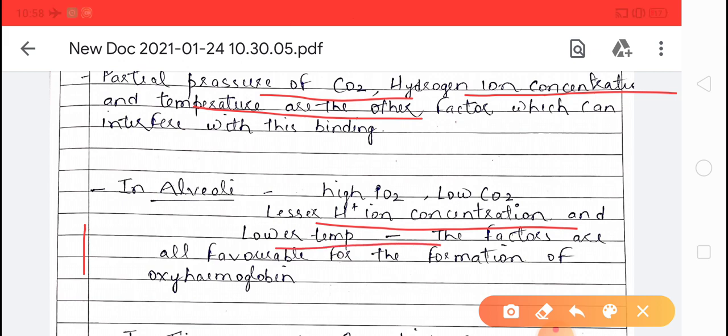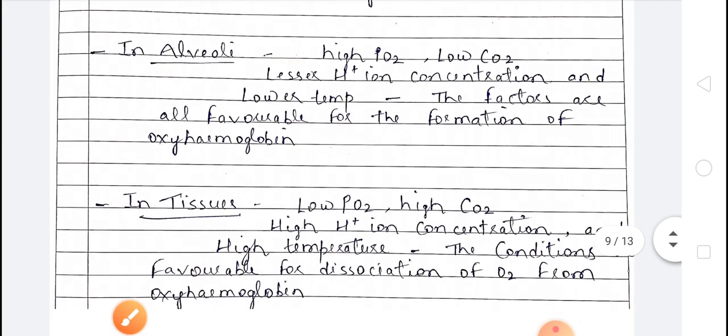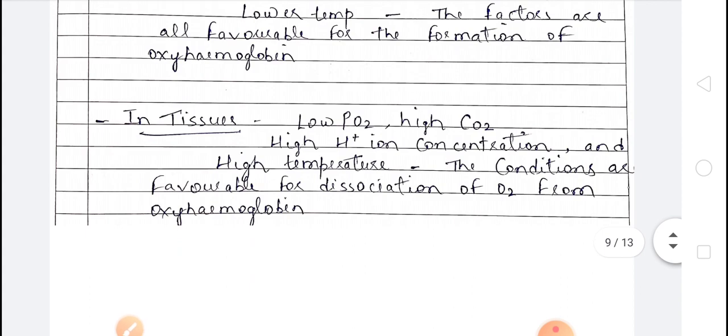So the condition is favorable for the transport of oxygen, because in alveoli there is lesser hydrogen ion concentration and lower temperature. So these factors are favorable for the formation of oxyhemoglobin, meaning oxygen will bind to the hemoglobin if the partial pressure of oxygen is high, the partial pressure of carbon dioxide is low, with lesser hydrogen ion concentration and lower temperature. So oxyhemoglobin is formed there. When oxyhemoglobin is formed, it can easily transport the oxygen. Okay, in alveoli.